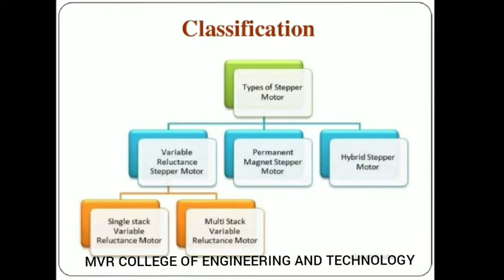How many types of stepper motors are available? 3 types of stepper motors are available. First one is variable reluctance stepper motor, second one is permanent magnet stepper motor, and the third one is hybrid stepper motor. Variable reluctance stepper motor is classified into two types. First one is single stack variable reluctance motor, and the second one is multi stack variable reluctance motor. When you see this construction, you can understand more. So let us go for the next slide.